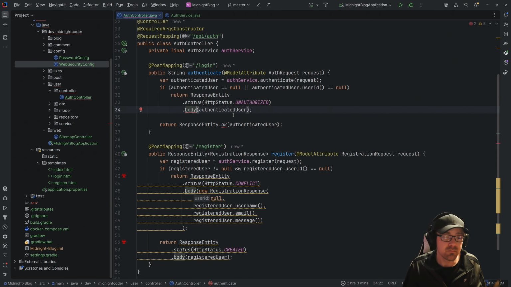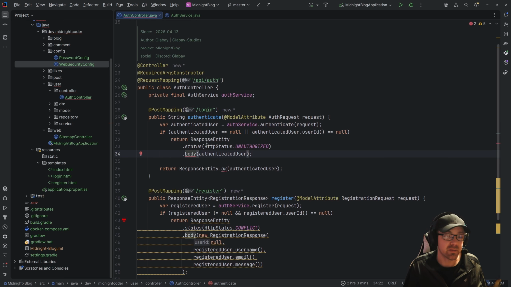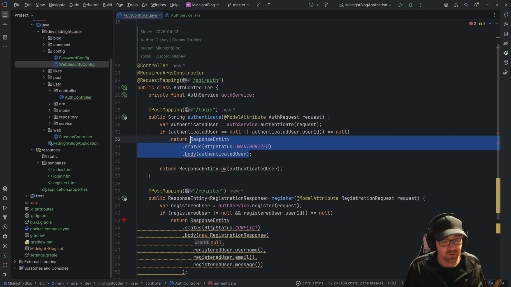I discovered what is most likely my problem. This is a REST controller, not a controller. I do apologize for that. But now I need to return a string.